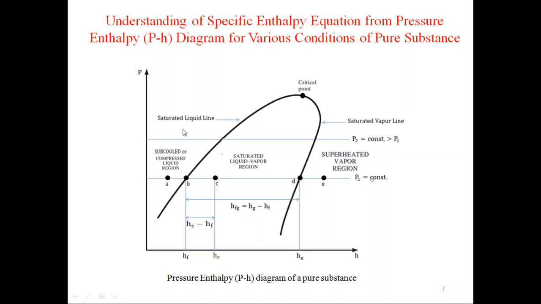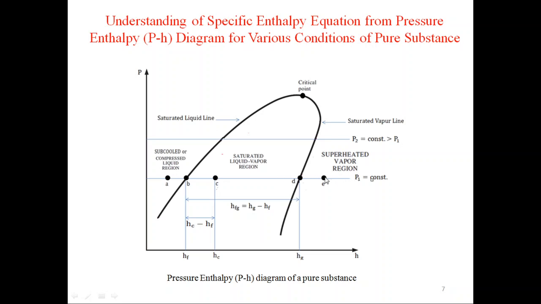On the left side of the dome we have the subcooled or compressed liquid region. Inside the dome we have the saturated liquid-vapor region. The right side of the dome is the superheated vapor region. We have drawn two constant pressure lines, P1 and P2. So any point on this